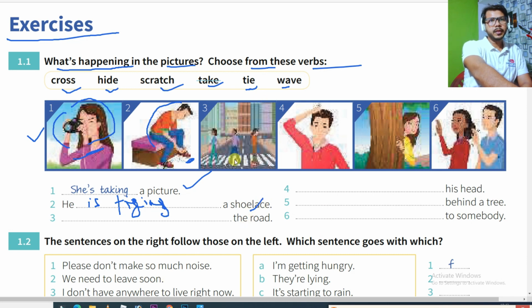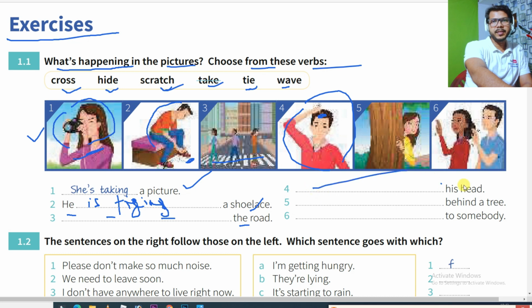Number three, you can see some people, and you can see they are on a zebra crossing. It means they are crossing. Definitely they are crossing. So you can use here, they are crossing the road. And here it is number four. You can see this number four picture. Here there is a guy, and this guy is doing something on his head. It means he is scratching. So you can write he is scratching his head.